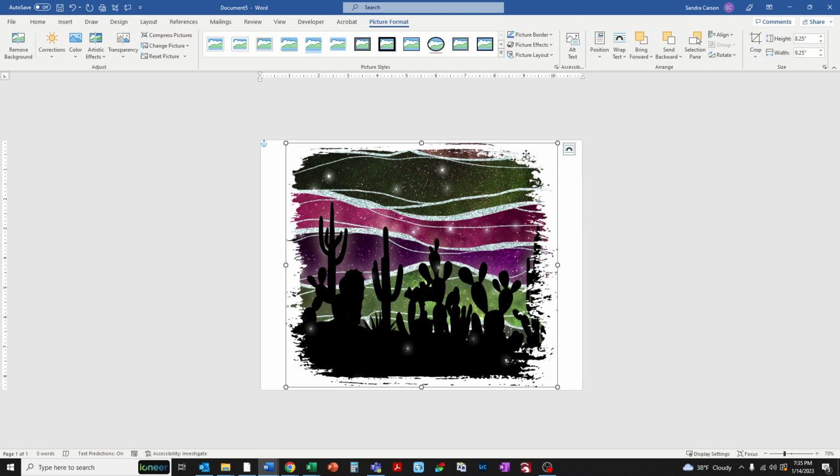So one of the things you might not like about this image is all the rough edges. You might want it to be totally square on the edges. And to do that, if you didn't already have the format menu open, which you do, you would double click on the picture and open up the format menu and click on crop.